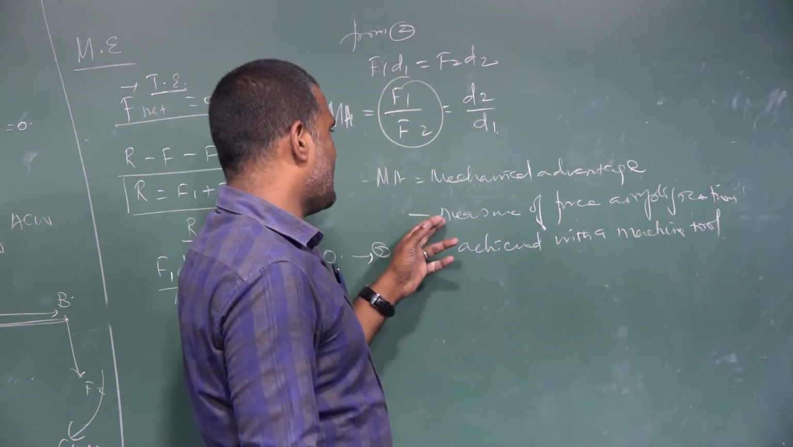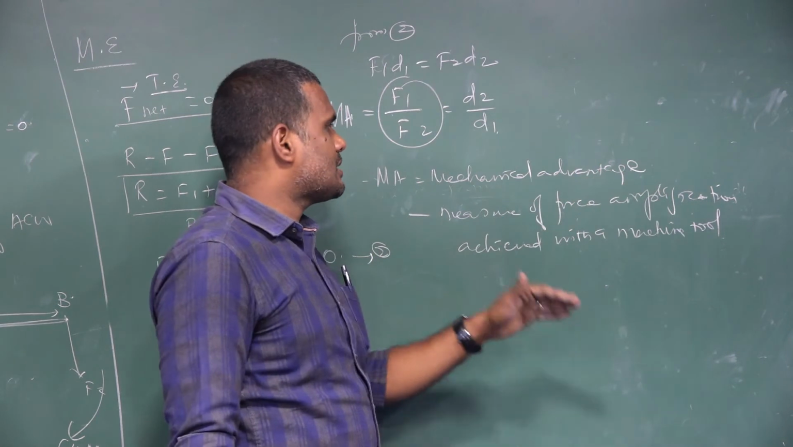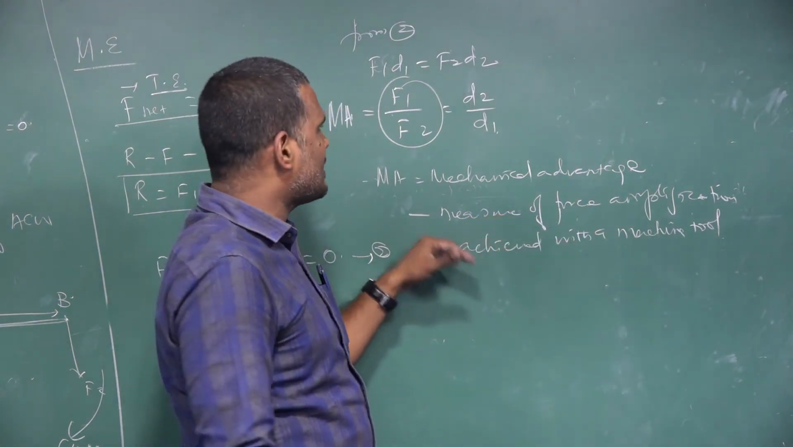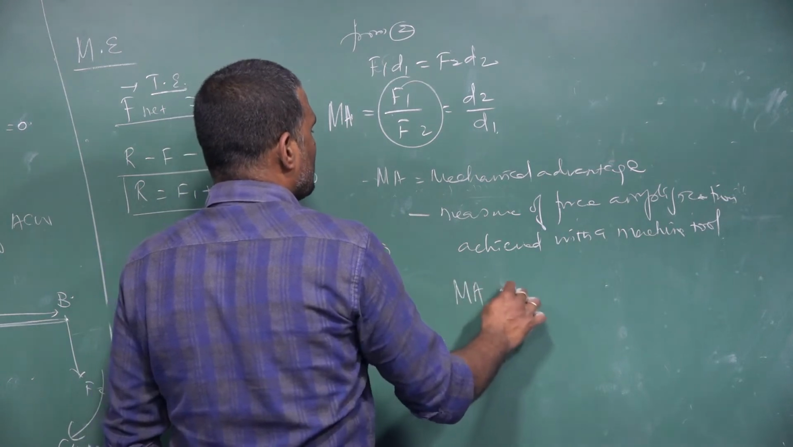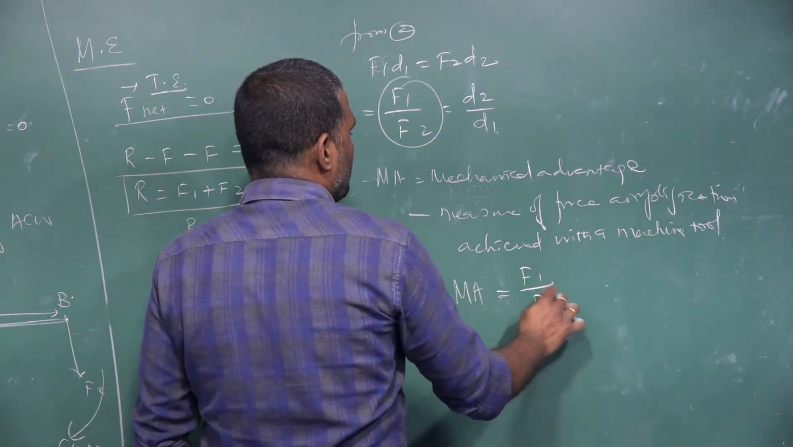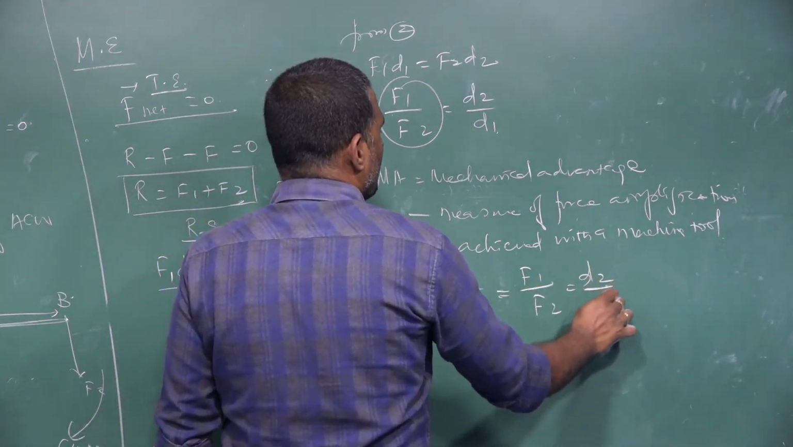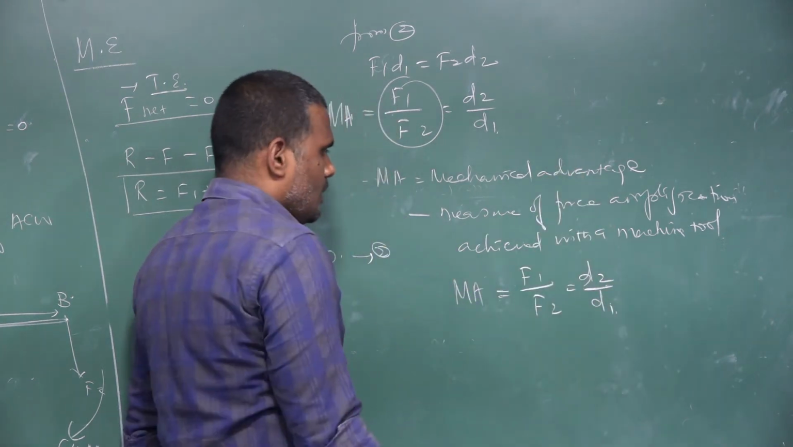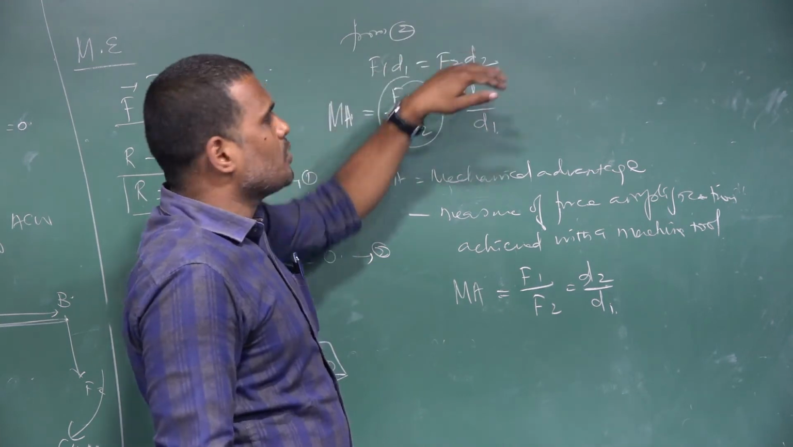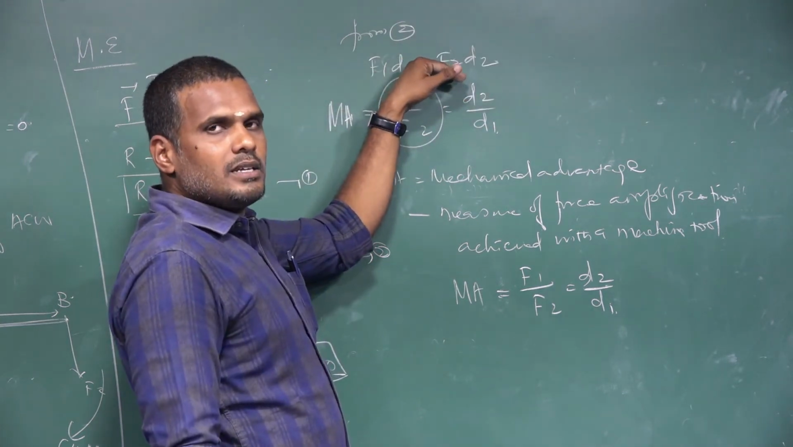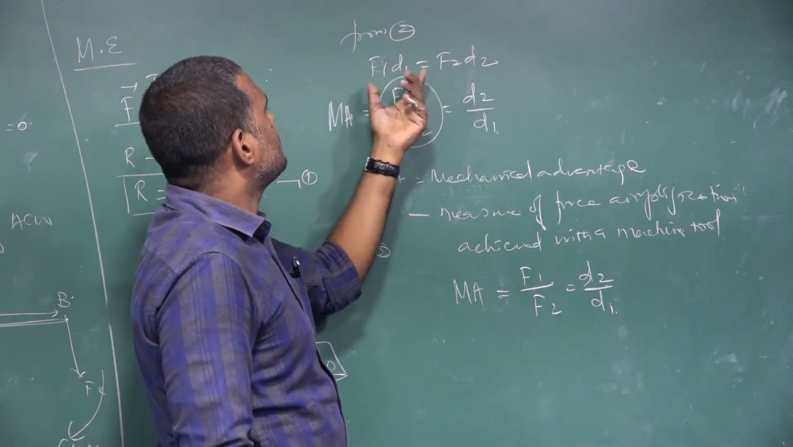So mechanical advantage is the measure of a force amplification achieved with the help of a machine tool. We can understand that with this expression. Mechanical advantage is equal to F1 by F2, which is equal to D2 divided by D1. And from this expression, F1 D1 is equal to F2 D2, we are once again getting the statement for the principle of moments.